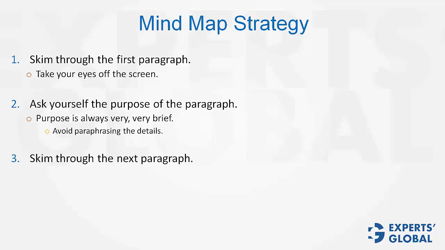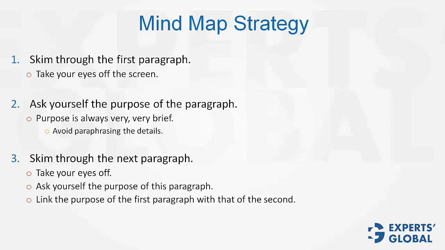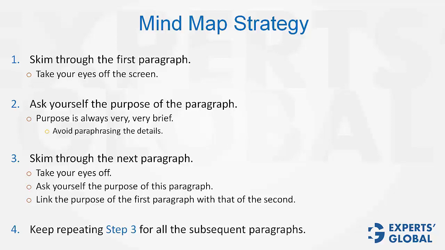Skim through the next paragraph now. Same thing. Take your eyes off the screen and ask yourself the purpose of the paragraph. And an extra step this time. This is to link the purpose of the second paragraph with the purpose of the first paragraph. So this way, the purpose of each paragraph would get linked, and a map of sorts would be made. The next step is to keep repeating step number 3 for all the subsequent paragraphs, which means that you skim through the paragraph, take your eyes off the screen, ask yourself the purpose of the paragraph, and link this purpose with the purpose of each of the earlier paragraphs.